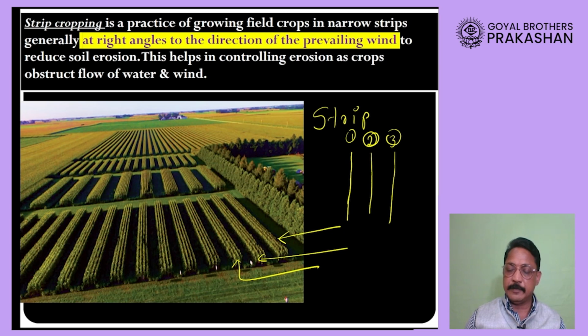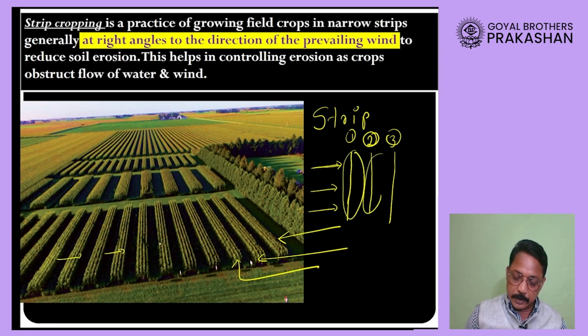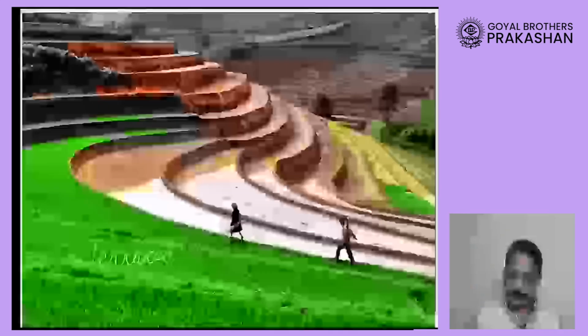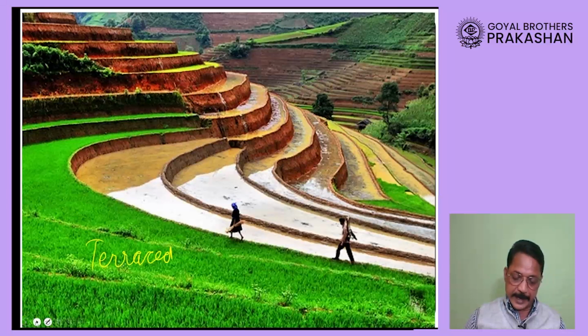Then they are planted in such a way that they have to study in which direction the wind generally blows. So if the wind is going to blow towards the right side, this row will be able to obstruct the flow of the wind, and because of that the speed will be reduced, and even the erosion will also be reduced. This kind of cropping pattern is called as strip cropping.